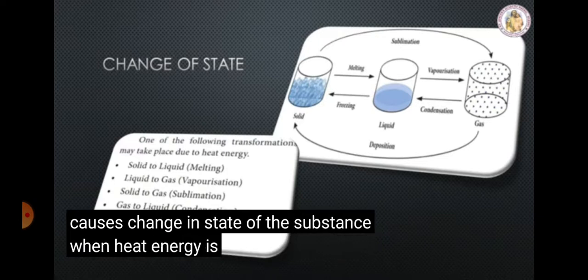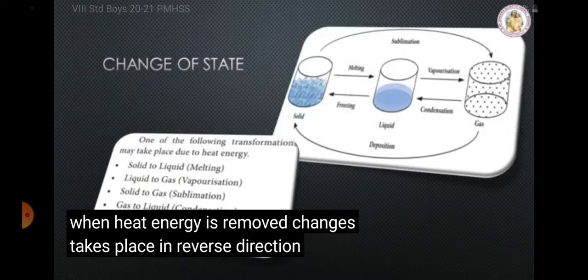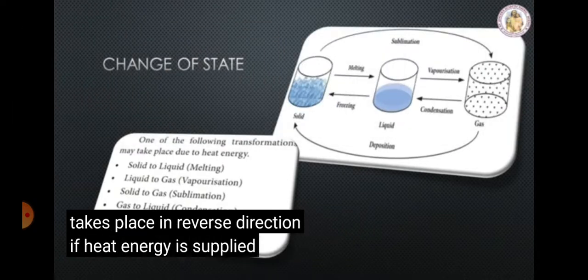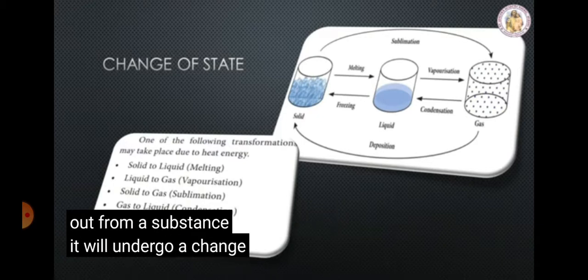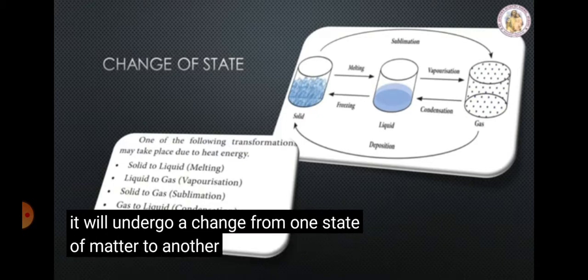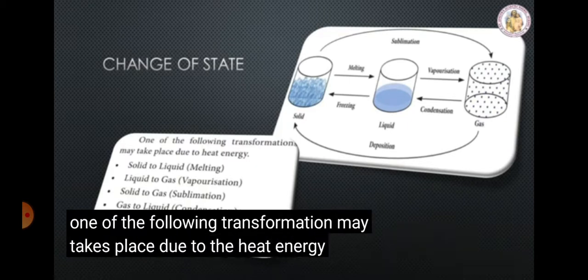When heat energy is removed, changes take place in the reverse direction. If heat energy is applied to or taken out from a substance, it will undergo a change from one state of matter to another. One of the following transformations may take place due to the heat energy.